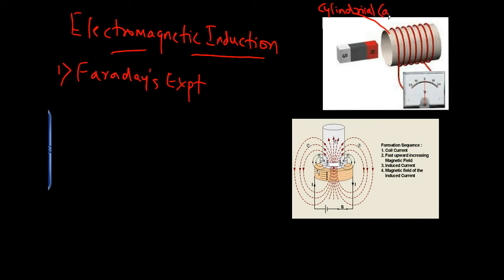cylindrical cardboard, and he wound the cylindrical cardboard with copper wire, long turns of copper wire. He connected the two ends of the copper wire to a galvanometer to find out the deflection.